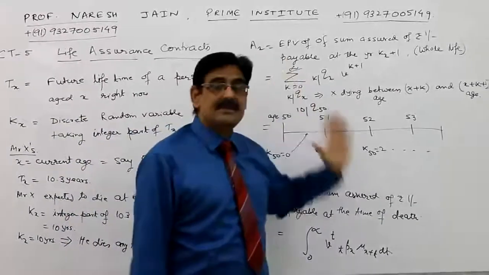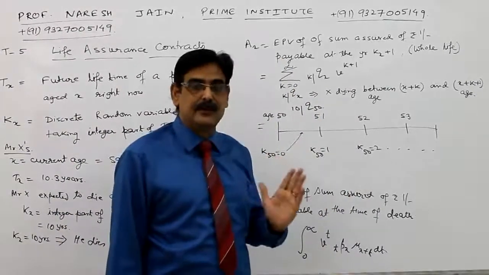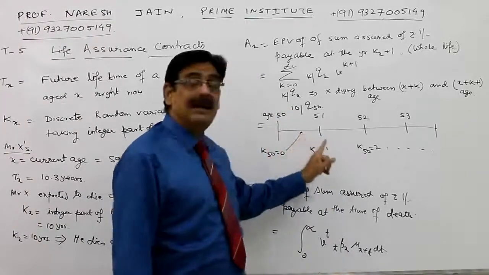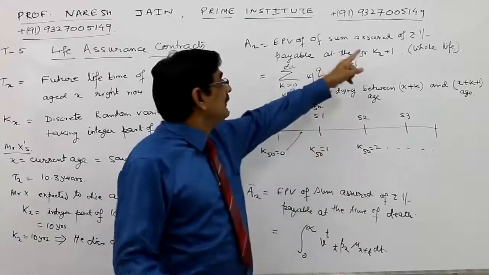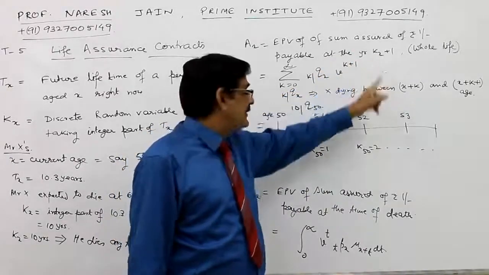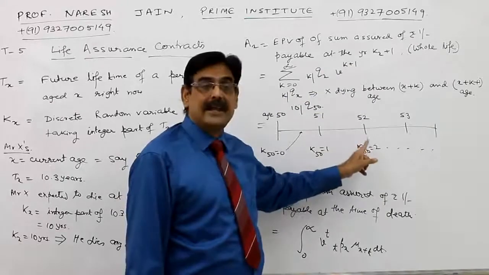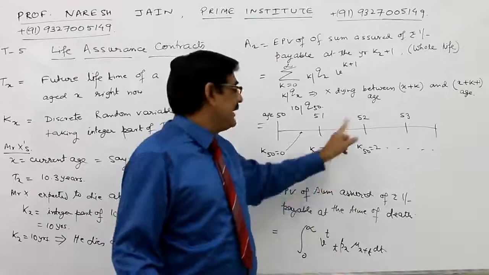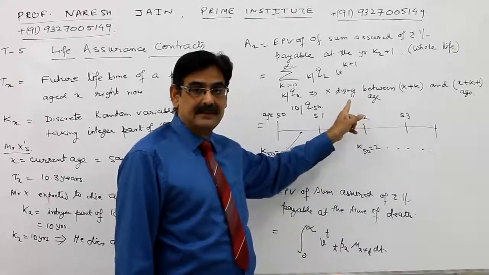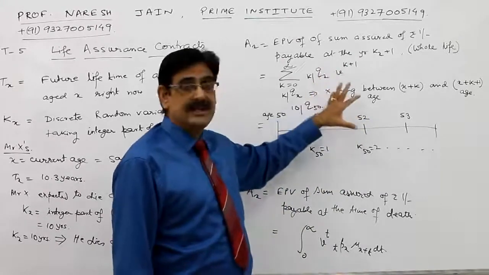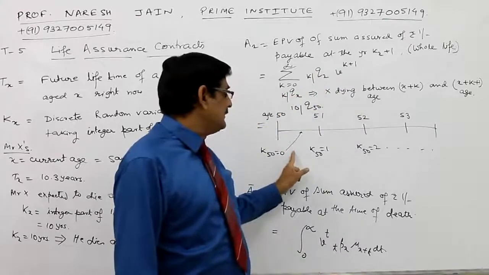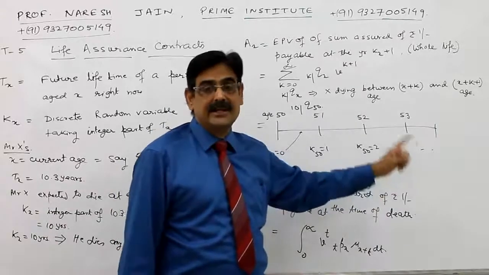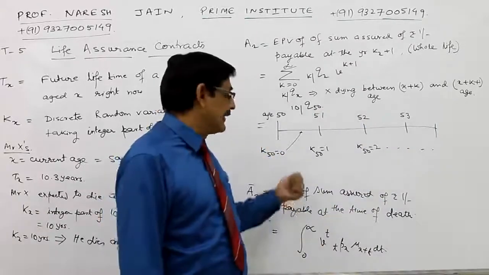Ax is the expected present value of the sum assured of ₹1 payable at the year KX plus 1. So if he dies between K and K plus 1, the integer part is K, and it is paid at K plus 1. This is the convention we are using. Because you can die at any time, K can be 0, 1, 2, 3, theoretically up to infinity.